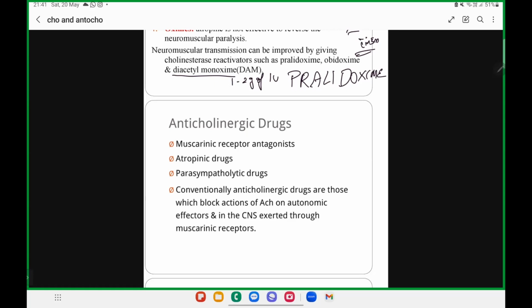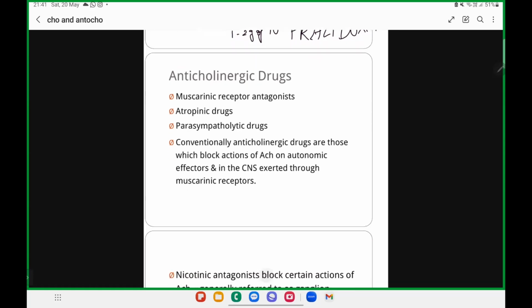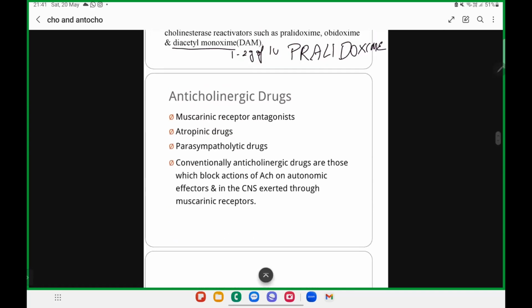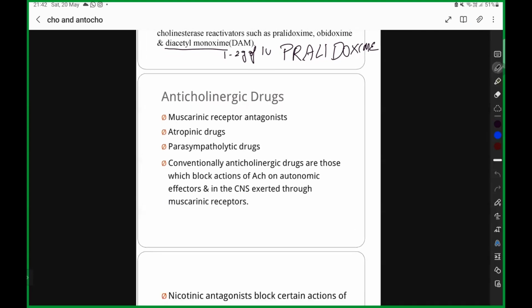In the muscarinic receptor blockers, broadly we are going to classify them as natural alkaloids, semi-synthetic derivatives, and synthetic derivatives. Is it clear so far? Now, muscarinic receptor antagonists: you also call them atropinic drugs. You also call them parasympatholytic drugs, because they inhibit parasympathetic action.